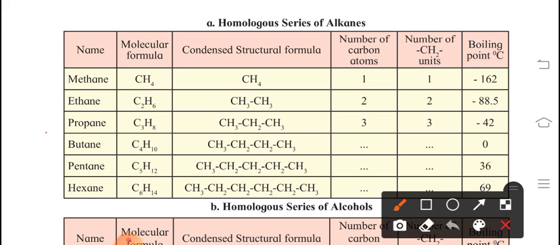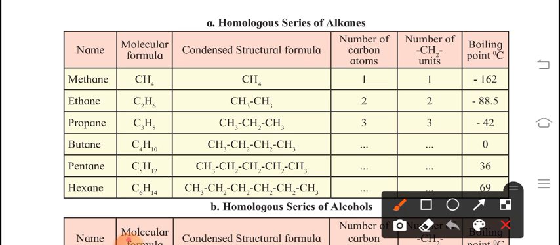Now next is propane. Molecular formula for propane is C3H8 and its structural formula is CH3, CH2, CH3. This is the structural formula. Number of carbon atoms, number of CH2, and its boiling point is minus 42 degrees Celsius.